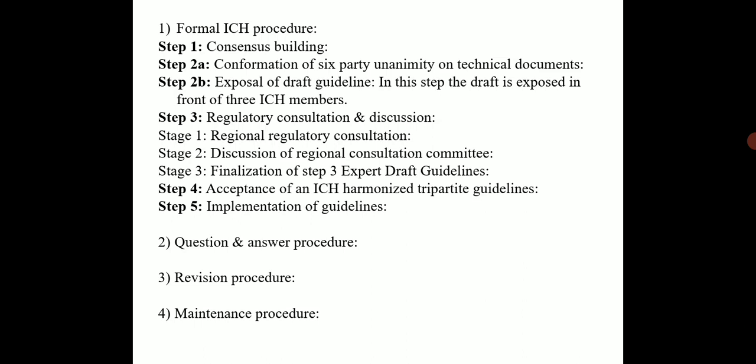In step 4, there is acceptance of the ICH harmonized tripartite guidelines. Means here the ICH harmonized tripartite guidelines, that is the final draft guidelines, are signed by the expert working group and are accepted and signed by the steering committee. And finally there is a step 5, that is implementation of the guidelines. Means these final guidelines which are signed by the expert working group and by the steering committee are actually implemented.